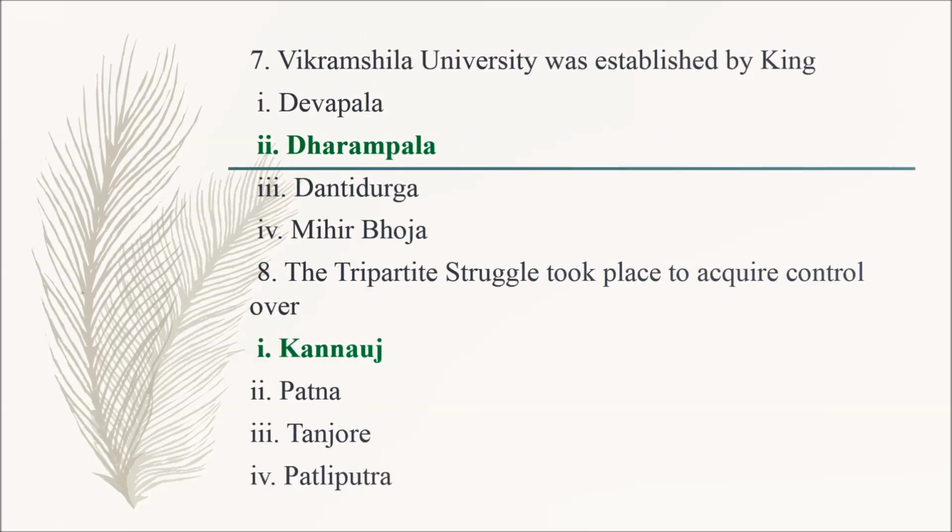Question number 7. Vikramshila University was established by King option 1 Devabala, option 2 Dharambala, option 3 Dandi Durga, option 4 Mihir Bhoja. So the correct answer is option 2 Dharambala. Question number 8. The tripartite struggle took place to acquire control over option 1 Kannauj, option 2 Patna, option 3 Tanjore, option 4 Patliputra. So the correct answer is option 1 Kannauj.